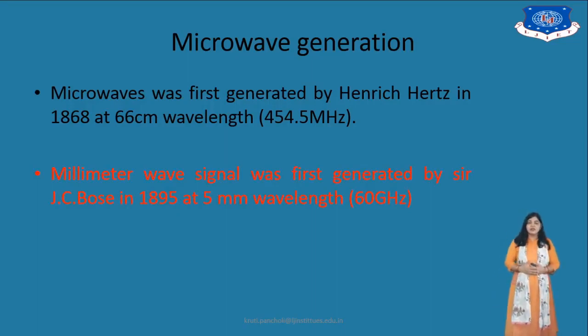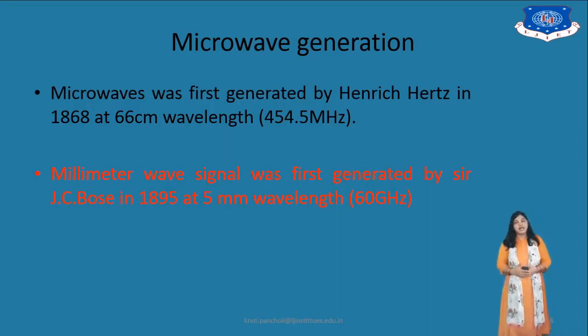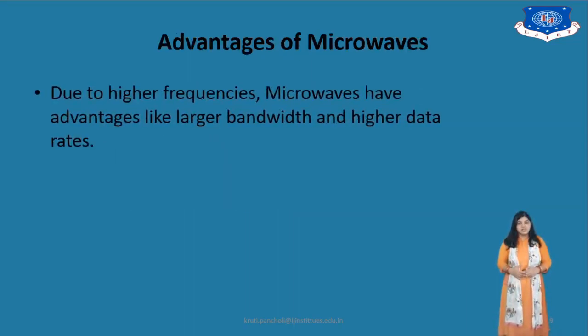A millimeter wave signal was first generated by Sir J.C. Bose in the year 1895 at 5 millimeter wavelength, and it was 60 gigahertz. So this way microwave generation happened earlier, and right now we are using them in very good applications.